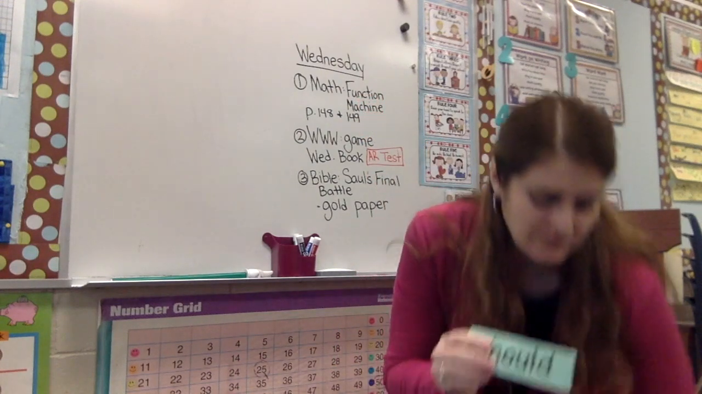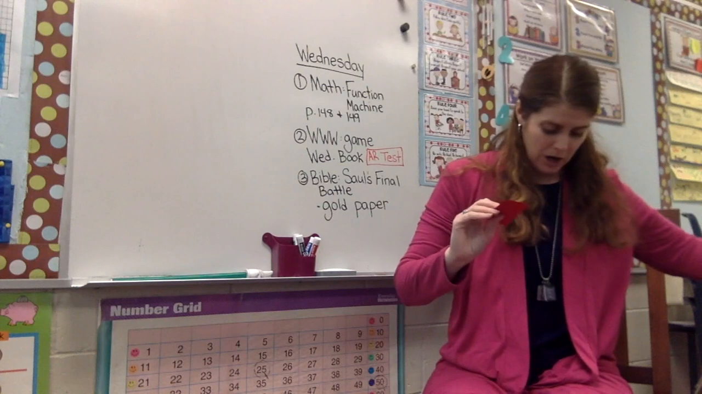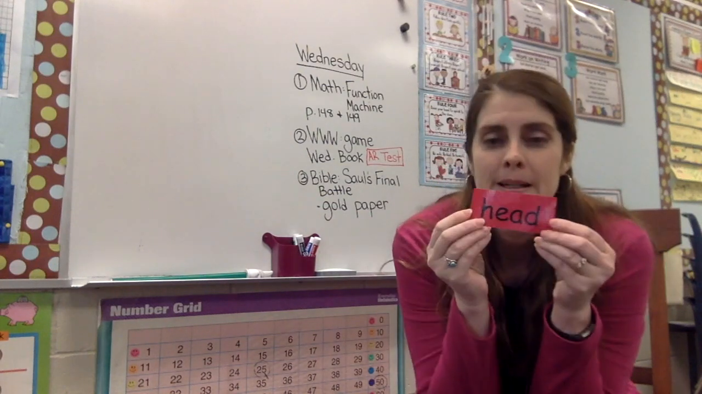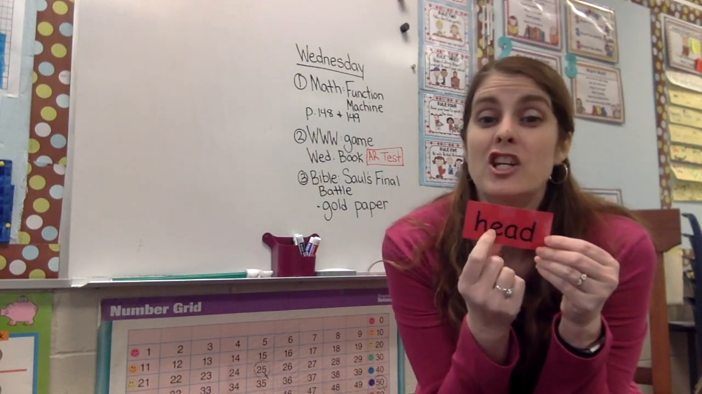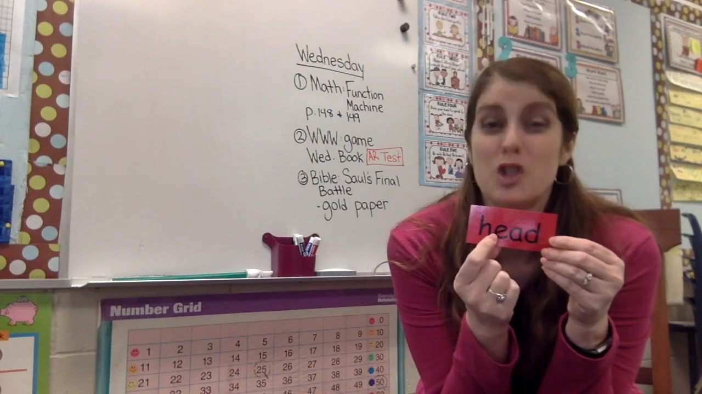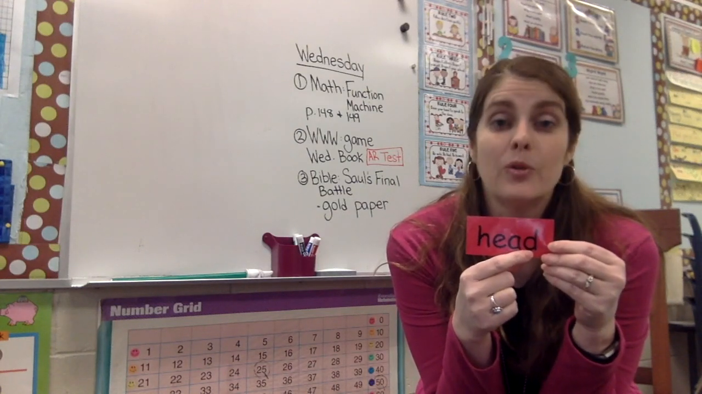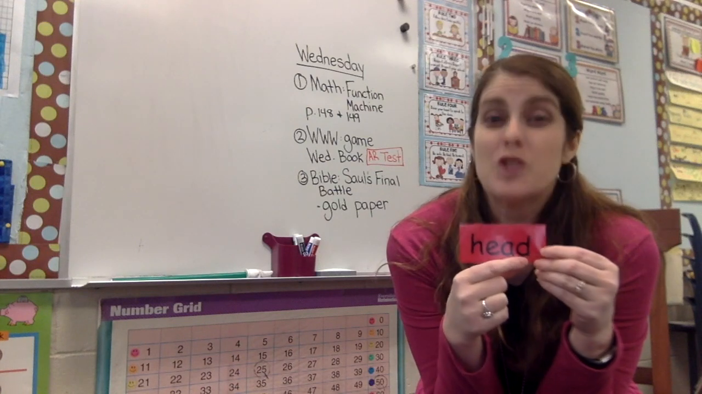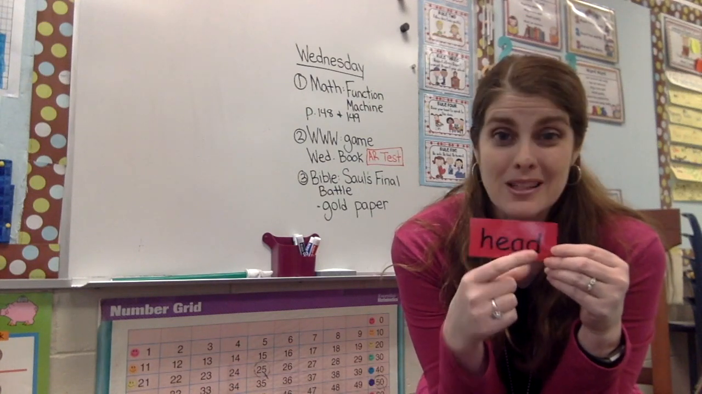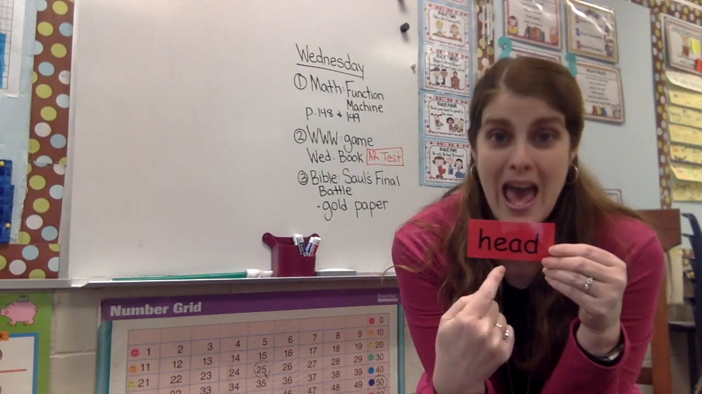All right, and our last one is a good one for the body. And this is the word head. And I know it has the EA vowel team, which should say heed, but it does not. Again, it doesn't follow the rules. That's why it's one of our word wall words. We just have to memorize it. So this is our word head.